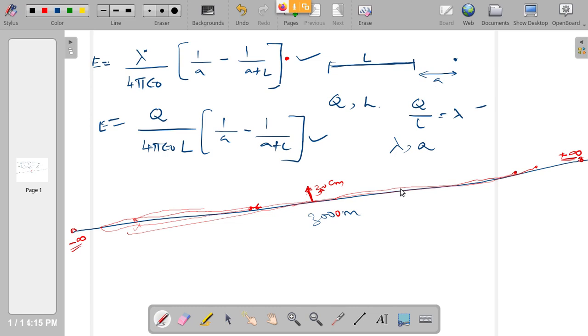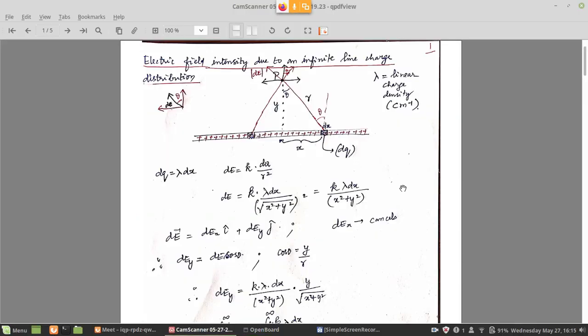So we cannot ask the question, how can a line go to infinity, sir? Is it possible for a charge to have infinite length? We are not here discussing a real case. We are discussing an approximation here. So under the condition that this point P is very close to this line, we can consider this to be an infinite wire. We don't know any length; it is extending from minus infinity to plus infinity.